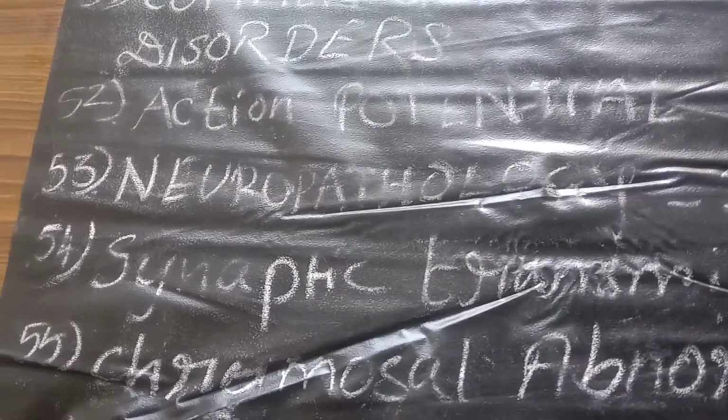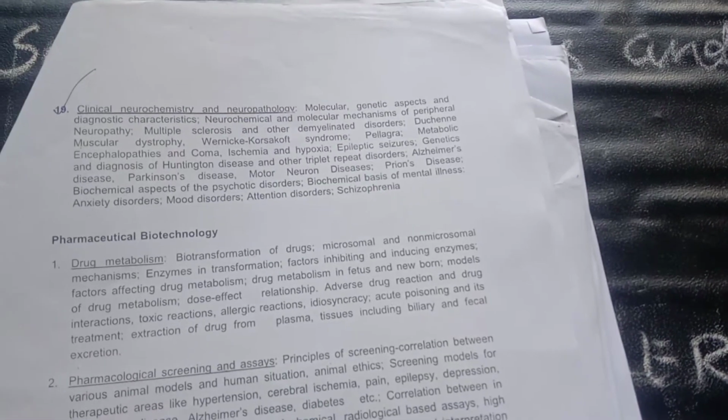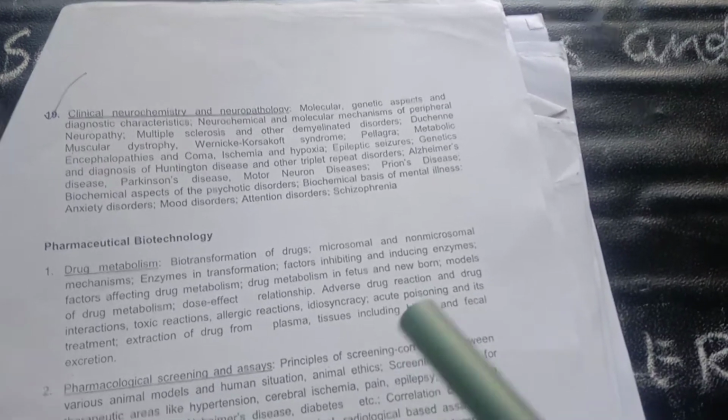So next thing is the action potential. What are the different steps involved in the action potential? Next thing is neuropathology. These are the different types of neuropathological diseases. It is present on page number 22, friends.